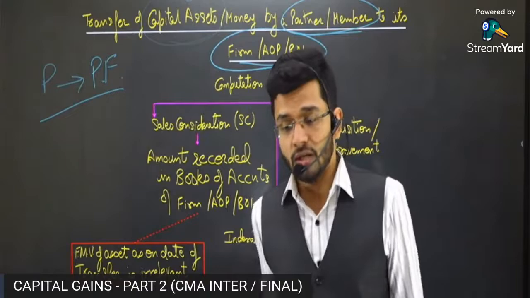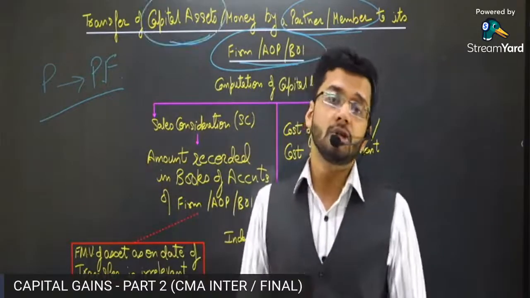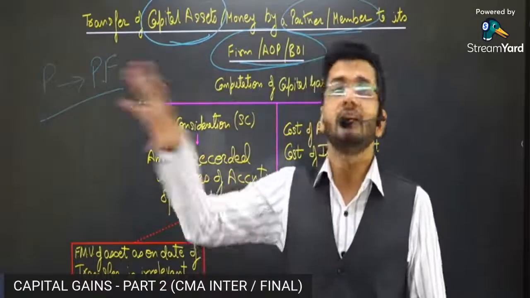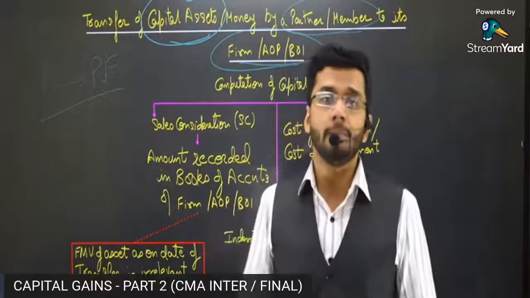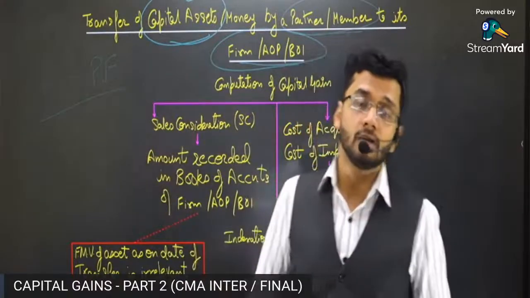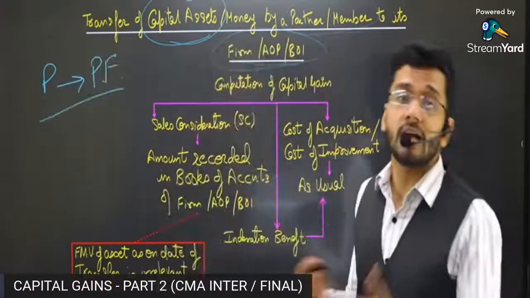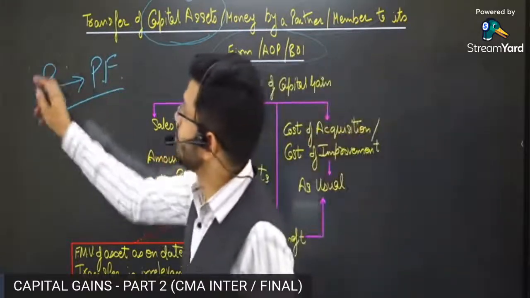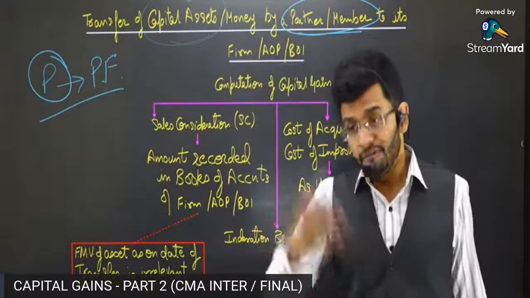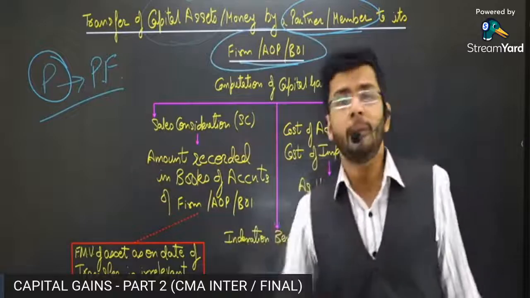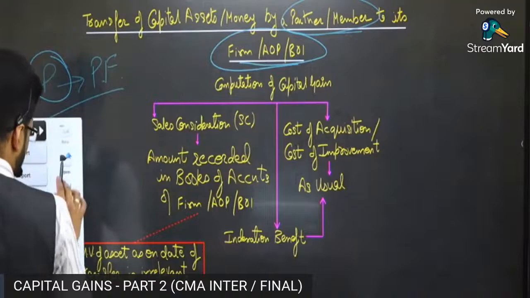In that situation, instead of money, the capital contribution is made in terms of a capital asset. This transfer from a partner to the firm is definitely categorized as a transfer in the hands of the partner. The partner is transferring his asset from his kitty to the partnership firm's kitty. Therefore, it will be taxable in the hands of the partner.